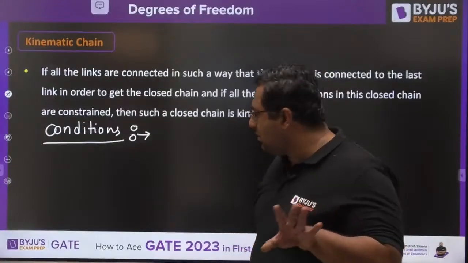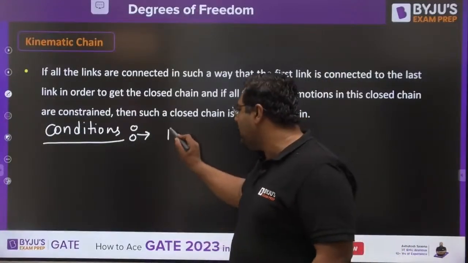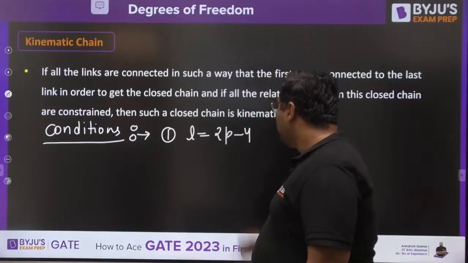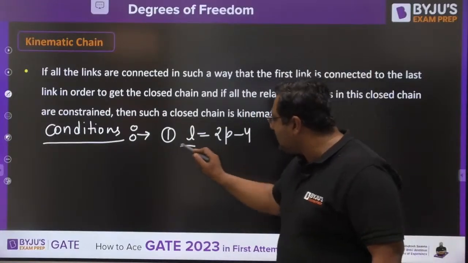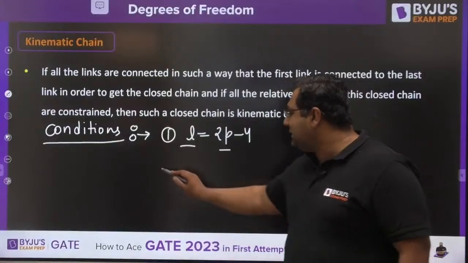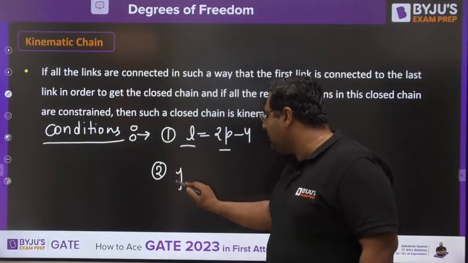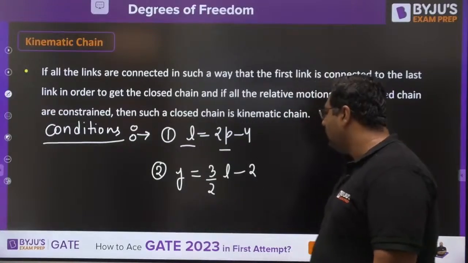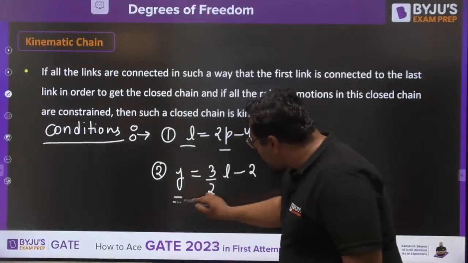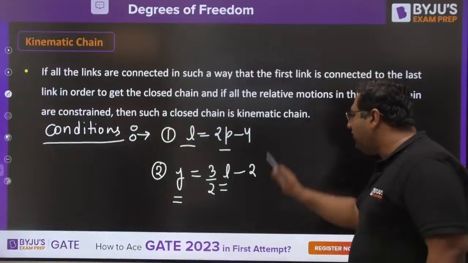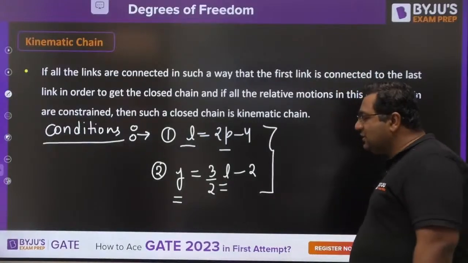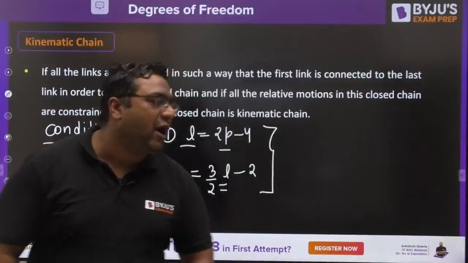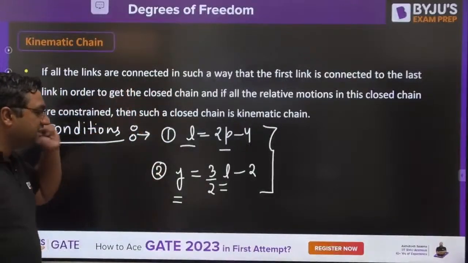So my dear, the first condition I am going to write is L = 2P - 4. Here L is the number of links, and P is the number of kinematic pairs. Similarly, there is another relation: J = (3/2)L - 2. Here J is the number of binary joints, and L is the number of links. If any of these two conditions is satisfied by a given chain, it is called a kinematic chain.